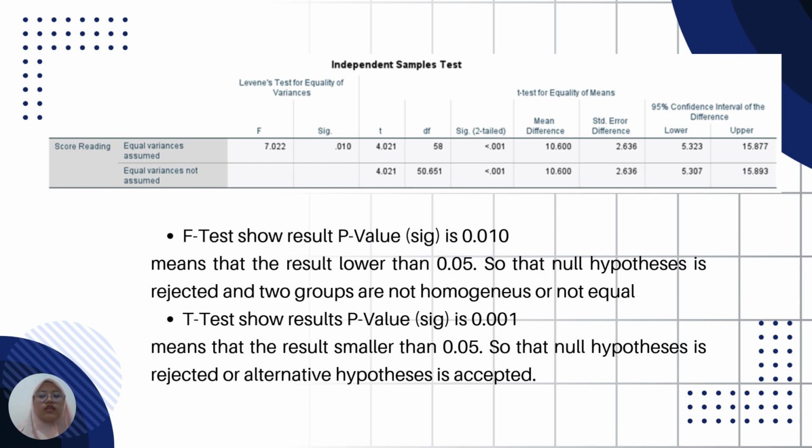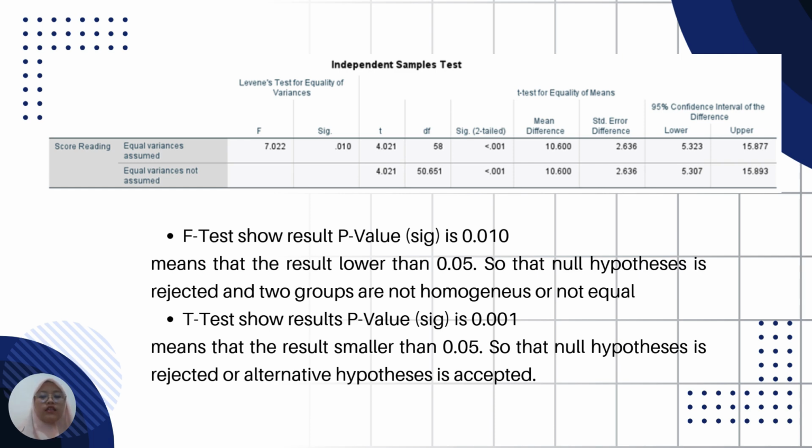The F-test shows that the p-value is 0.010. It means that the result is lower than 0.05. So the null hypothesis is rejected and the two groups are not homogeneous or not equal. Or in other words, the two groups are heterogeneous.